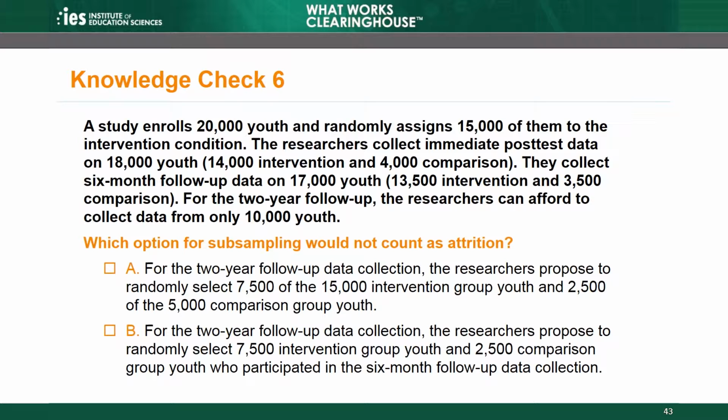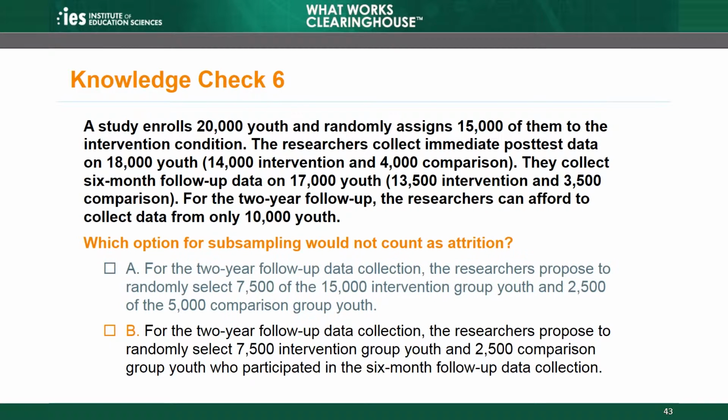For the 2-year follow-up, the researchers can afford to collect data from only 10,000 youth, half of the original sample. Which option for subsampling would not count as attrition? A. For the 2-year follow-up data collection, the researchers propose to randomly select 7,500 of the 15,000 intervention group youth and 2,500 of the 5,000 comparison group youth. B. For the 2-year follow-up data collection, the researchers propose to randomly select 7,500 intervention group youth and 2,500 comparison group youth who participated in the 6-month follow-up data collection.